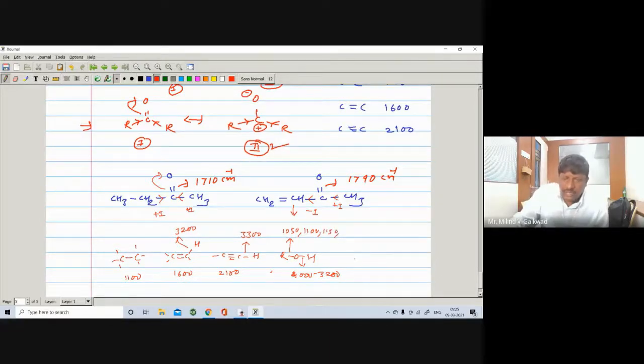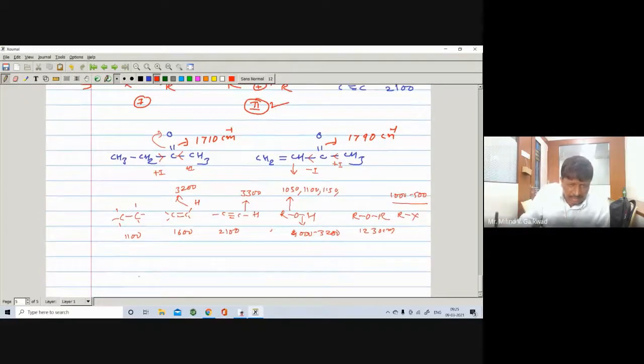Then we have seen if it is the ether ROR, then the CO stretching will appear at 1230 centimeter inverse. If it is the alkyl halide RX, then you are having the CX stretching in between 1000 to 500, means such type of stretching will appear, right?